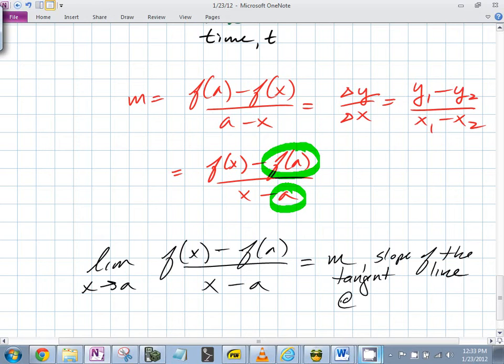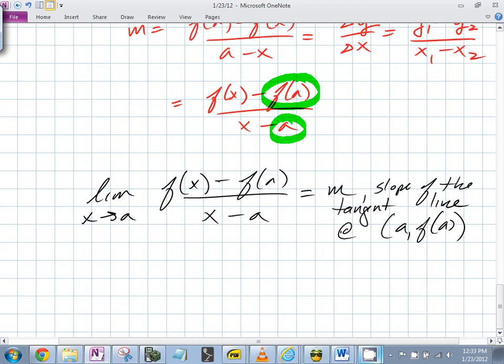At what? A, f of a, correct. That represents the slope of the tangent line at a, f of a. If you have a point and a slope, what can you therefore construct? The equation of the line, exactly. So this would be the limit definition for the instantaneous rate of change at the point a, f of a.